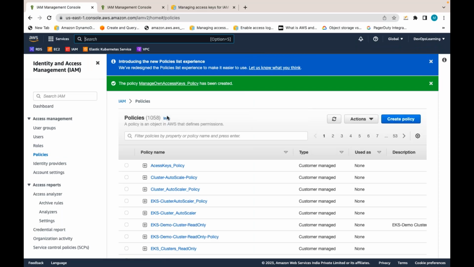By default, every user will not get permissions to generate access keys and secret keys. That is what I told. So the user should have this policy attached. Then only that person can generate access keys and secret keys for his own username. Otherwise, you will see permission denied on that access keys page. If that person goes to the access keys page to generate access keys and secret keys and doesn't have these access key policies, he cannot create access keys and secret keys for his own account either. So that is how it works.